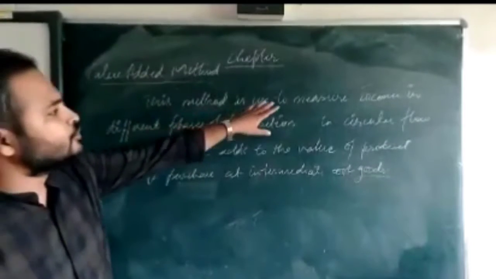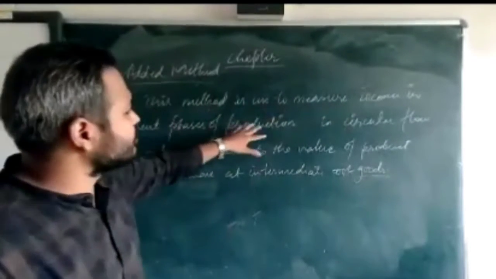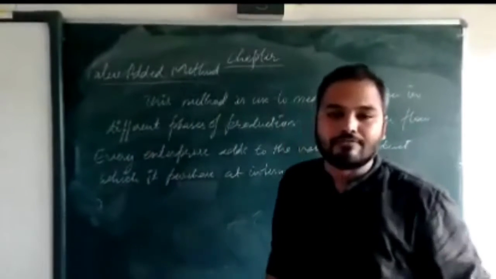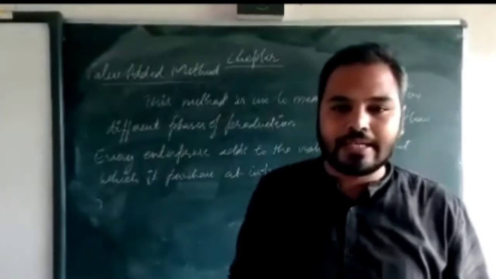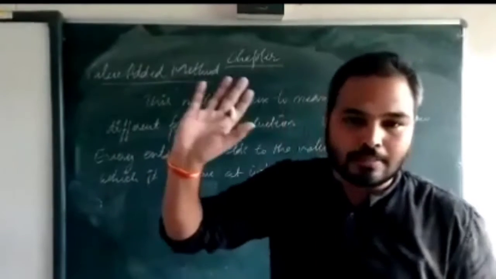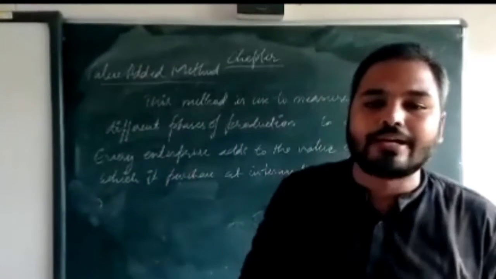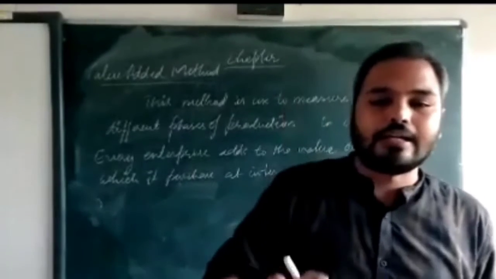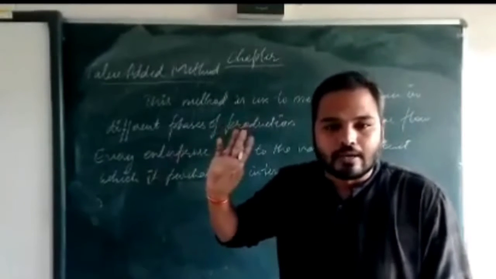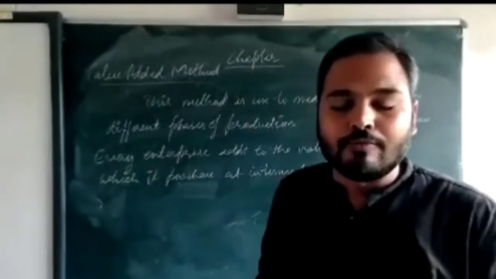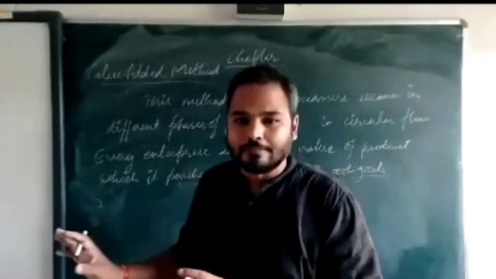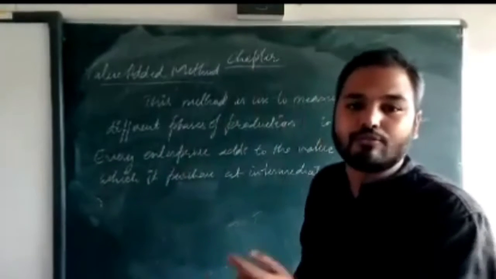See, this method is used to measure income in the different phases of production. So, how are there different phases of production? Suppose a farmer is producing wheat. He worked, he produced wheat, and he sells it to another person for 500 rupees. So the value added by the farmer is 500 rupees. Suppose that wheat is sold to a miller. The miller purchased it from the farmer for 500 rupees. Now he makes flour of that and sells it to the market for 700 rupees.